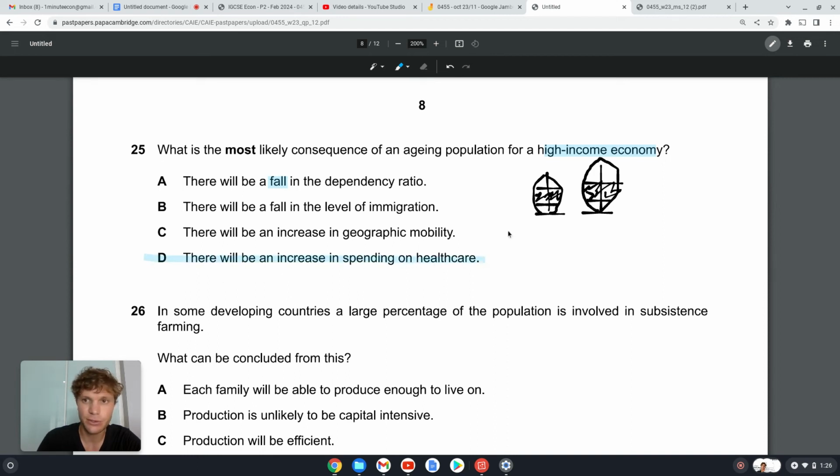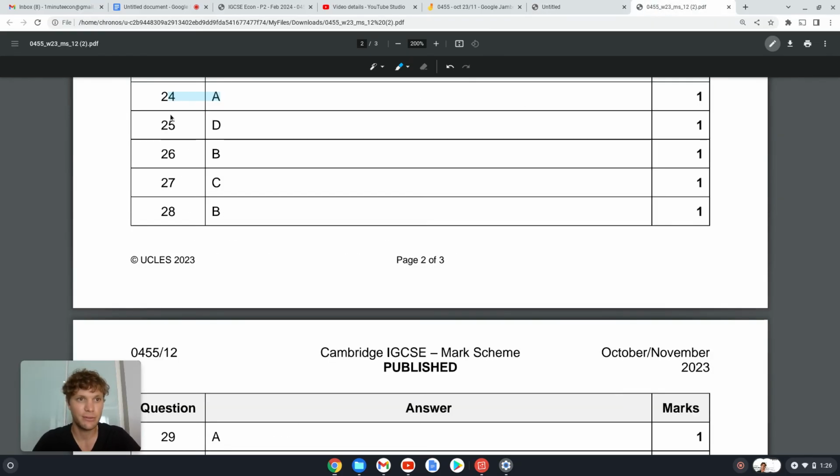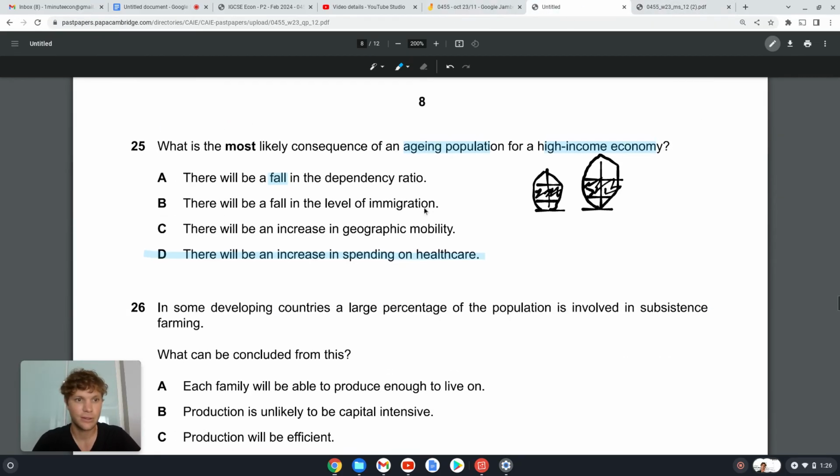Yeah. So if you're already a high income economy, you're probably well developed. Now you've got a lot of older people, so you're going to spend more on your healthcare. 25. D. Okay, last few guys.